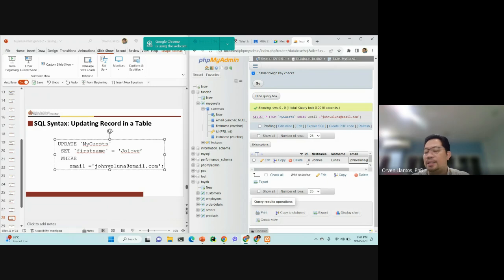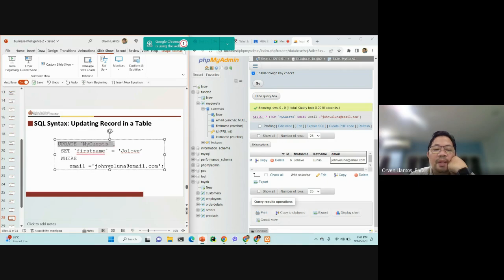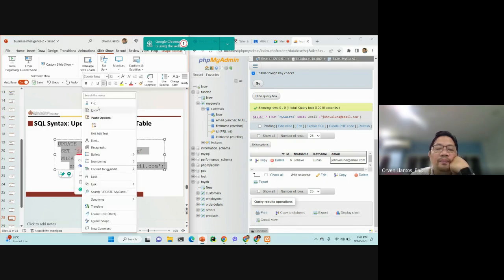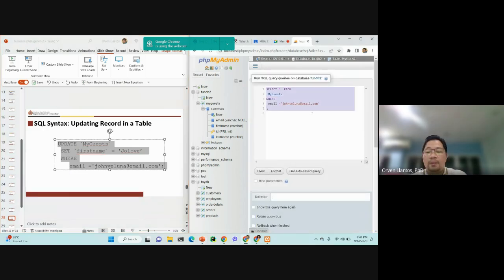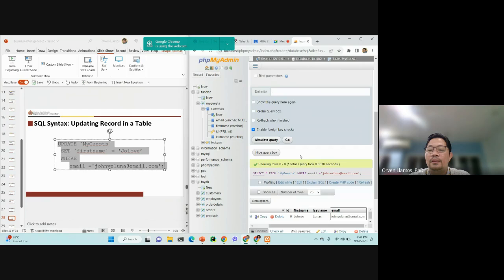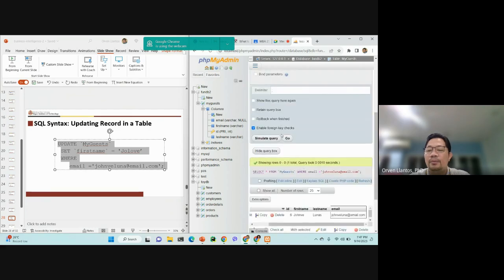We cannot change the ID because this is a unique ID given by the system. First name John B., last name Luna, and the email is johnbluna@email.com. If you wanted to change the first name to Joe Love for John B. Luna, then you have to say UPDATE my guest SET first name equal to Joe Love for the email johnbluna@email.com. So we'll just copy this one, apply it, and then click go.